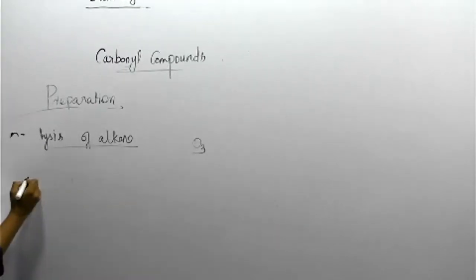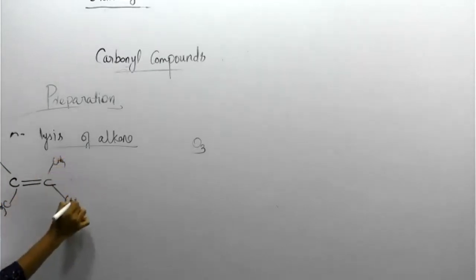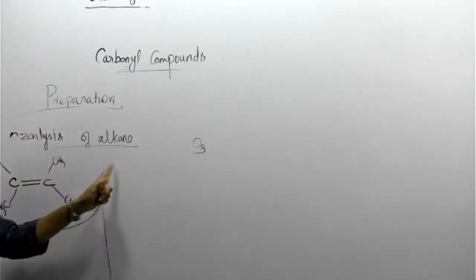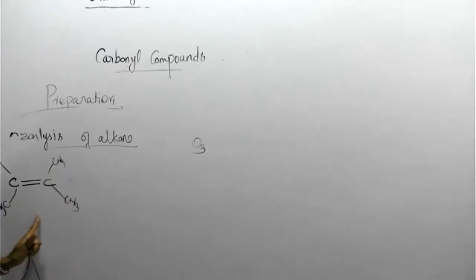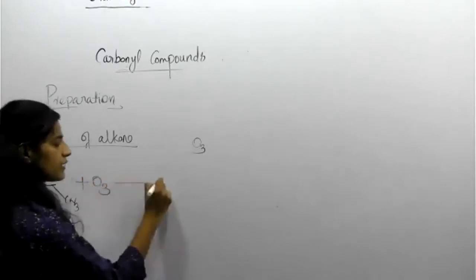So alkene means a double bond, in a simple alkene like C double bond C with CH3 groups on each side. This alkene is going to react with O3.